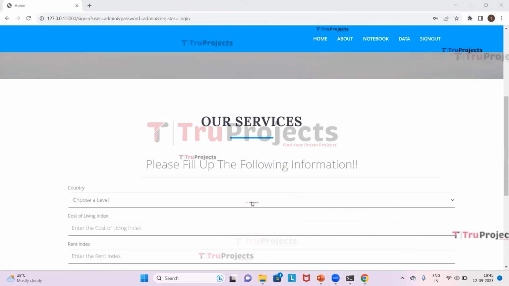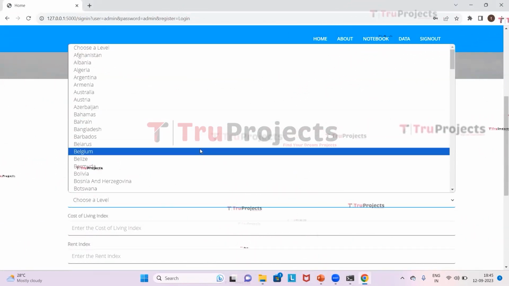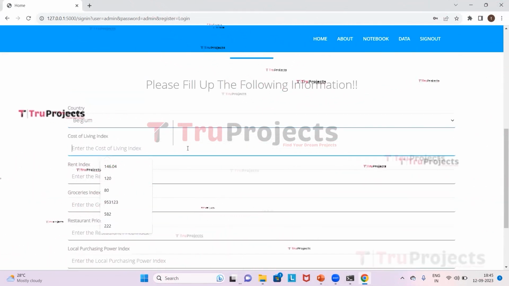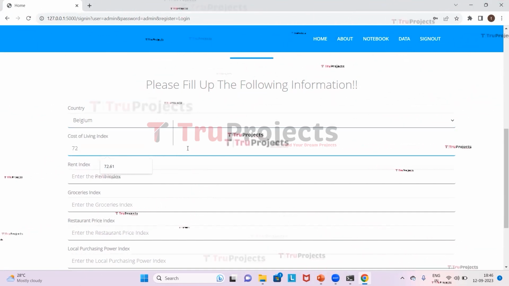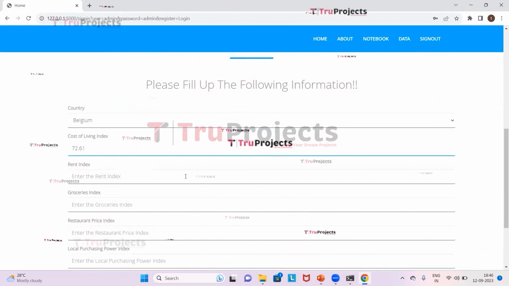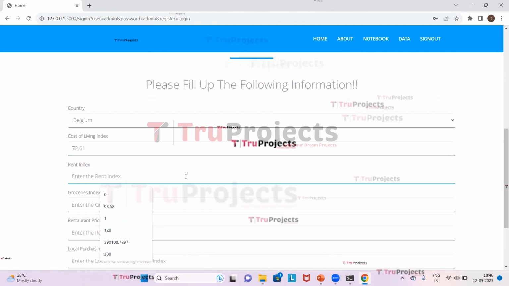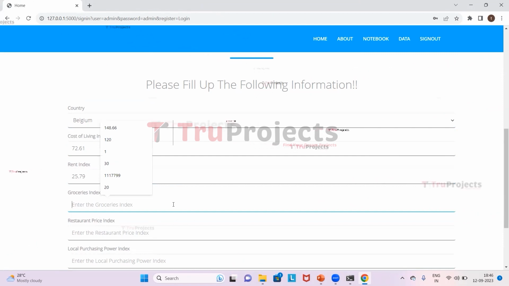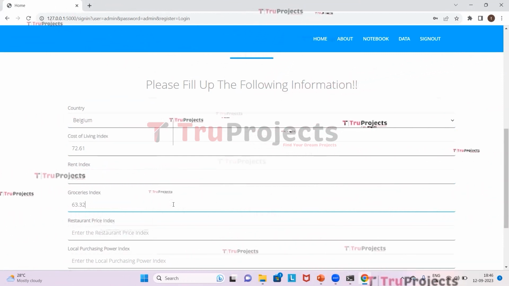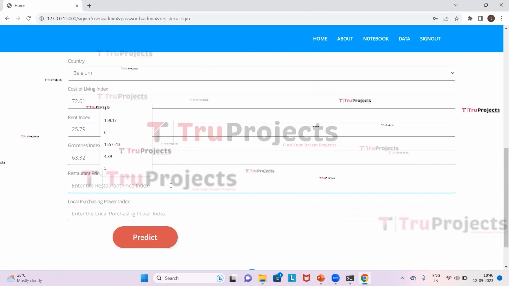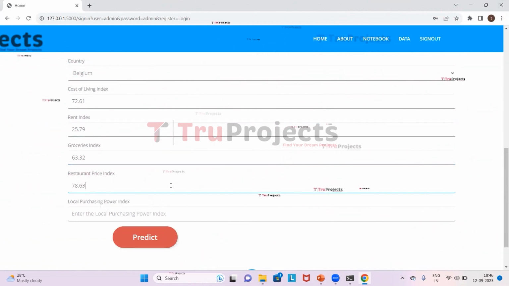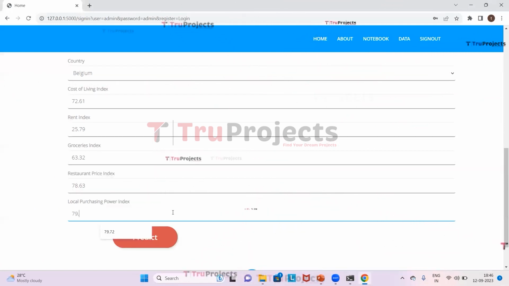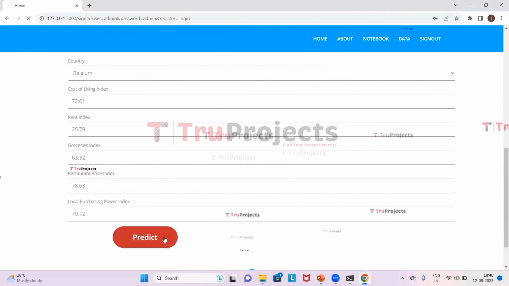So we will select the country as Belgium and the cost of living index as 72.61 and the rent index as 25.79 and the groceries as 63.32 and the restaurant price index as 78.63 and the local purchasing power as 79.72. Now we will click on predict.